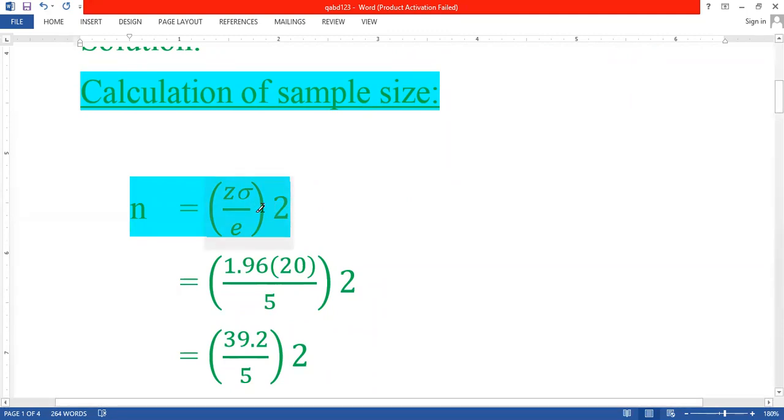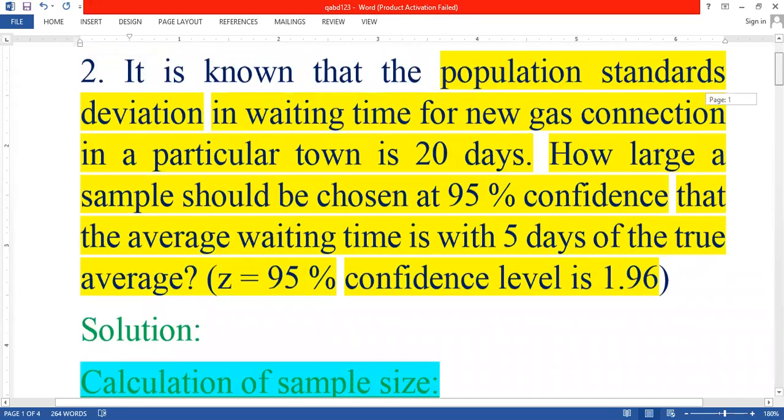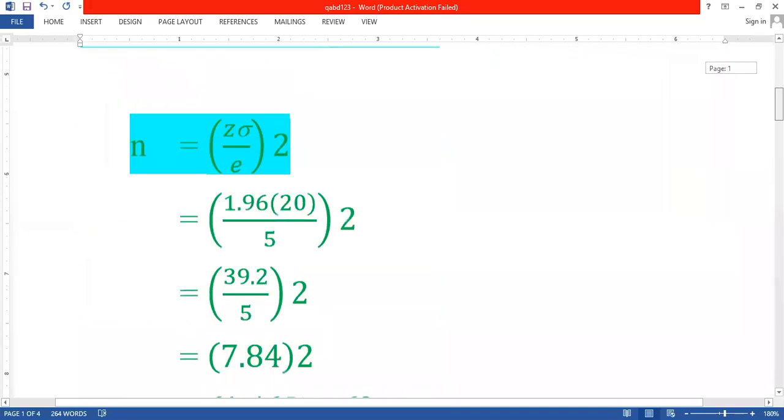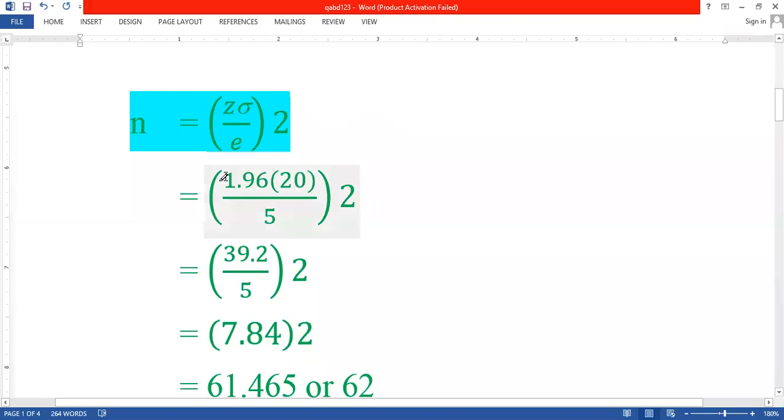Here in this problem, what is that Z? Z is nothing but the 95% confidence level, which is 1.96. We take 1.96 in the place of Z. And the standard deviation?